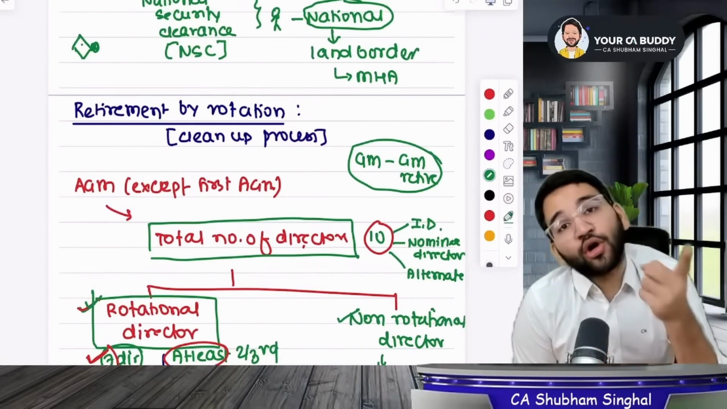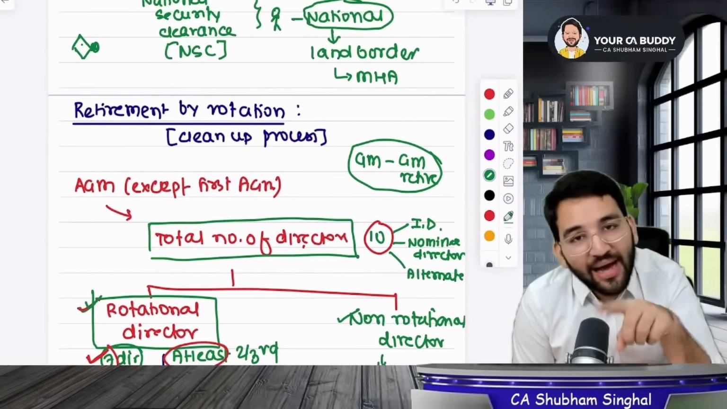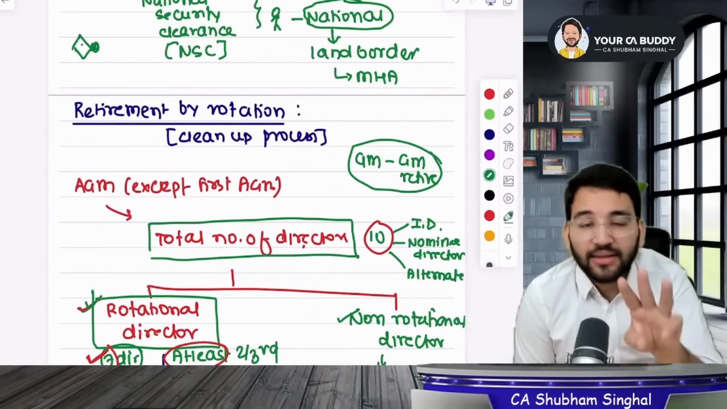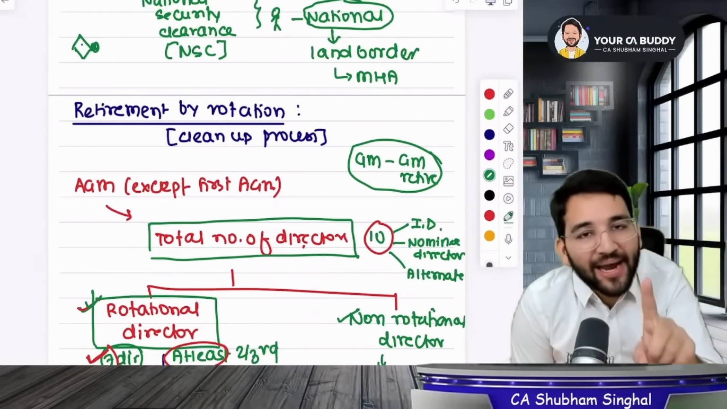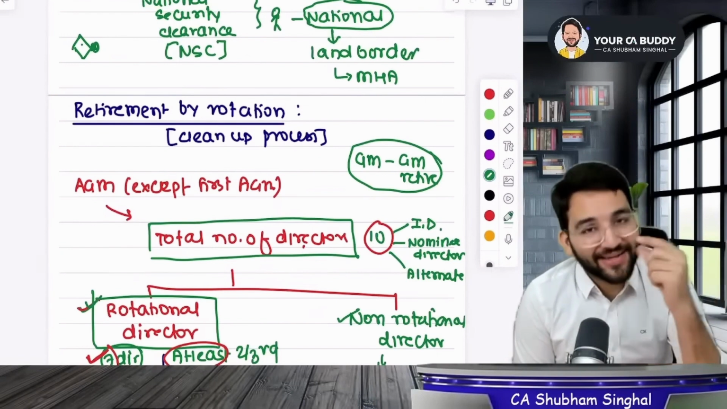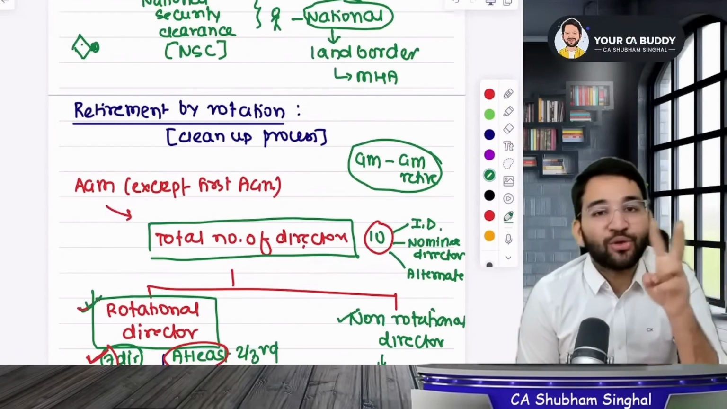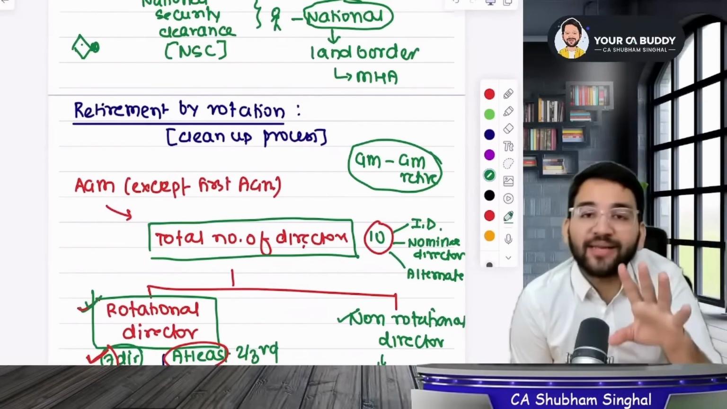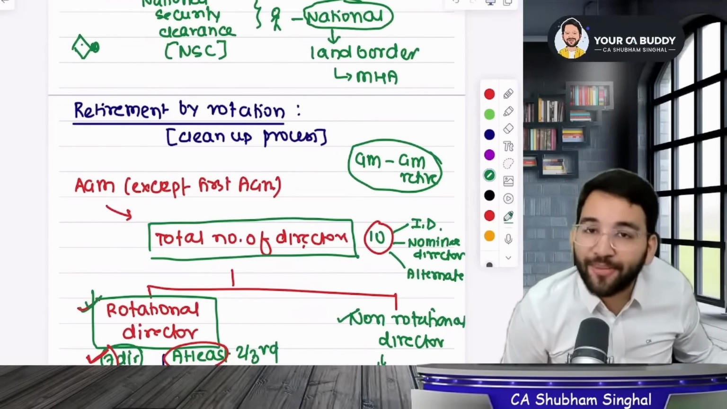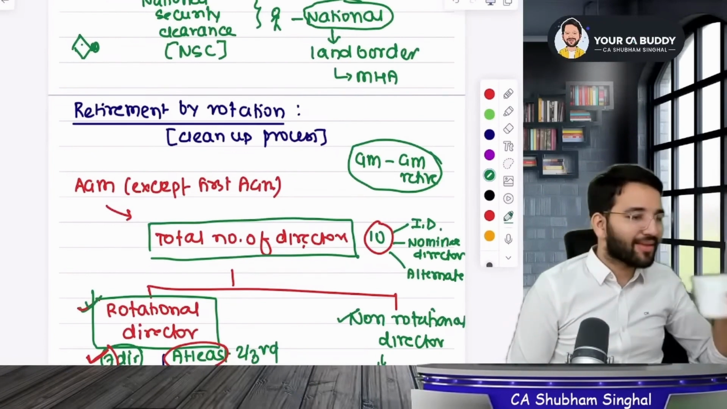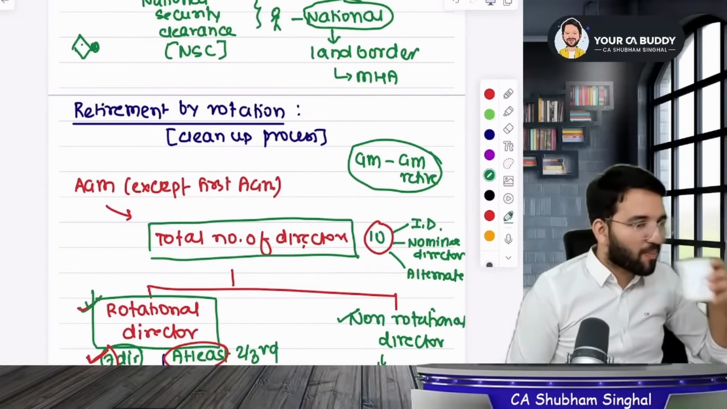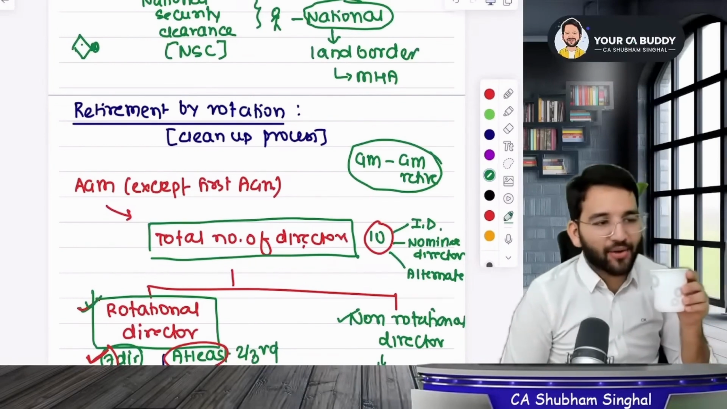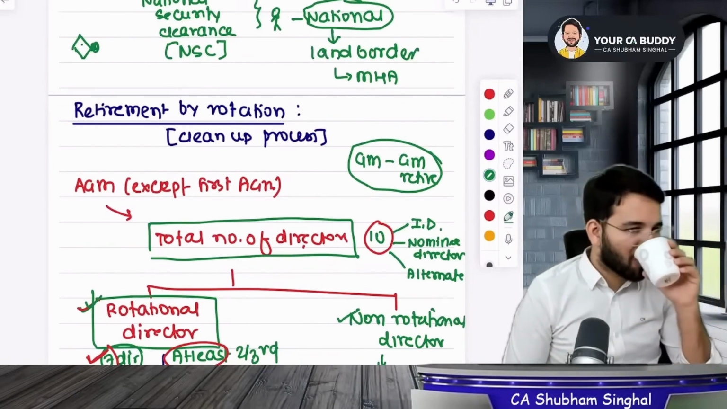If it's not done, then an automatic reappointment will be made, meaning the retiring directors will be reappointed. In 3 cases, reappointment will not happen: if the resolution to appoint him had been moved, but he lost it; secondly, if he shows unwillingness and says he is not interested; or thirdly, if he is disqualified under 164, you cannot give him an automatic reappointment. Now open your eyes. Tell me, did you understand?